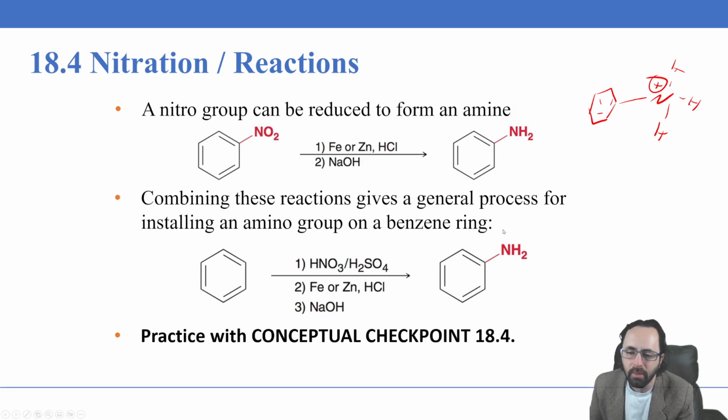So the overall steps for starting with a benzene ring and creating an amine are the nitric acid and the sulfuric acid to introduce a nitro group, NO2, and then reduction with iron or zinc in the presence of an acid, HCl. Finally, the deprotonation of that protonated amine by NaOH.